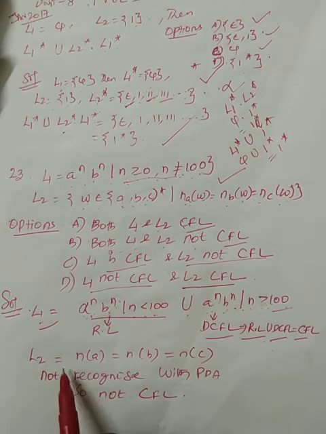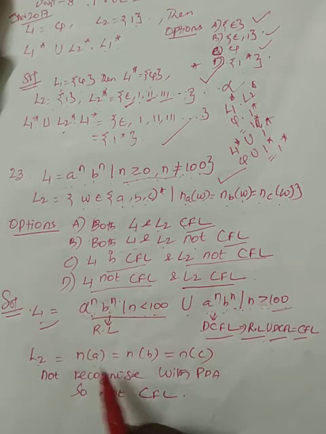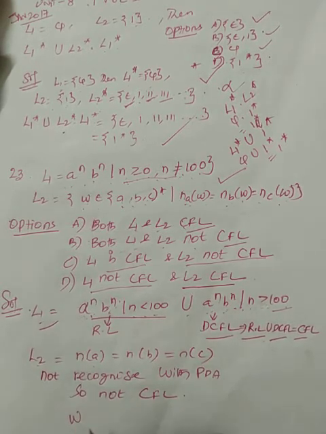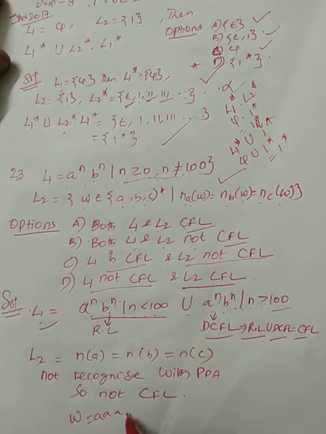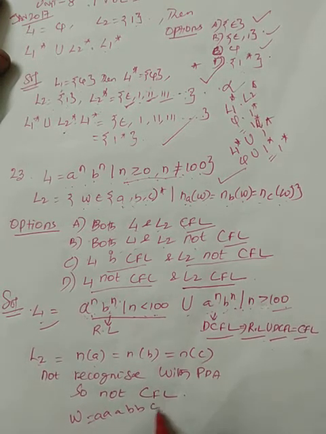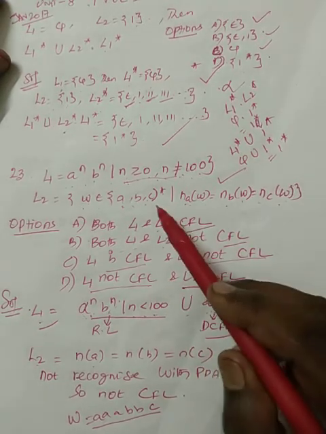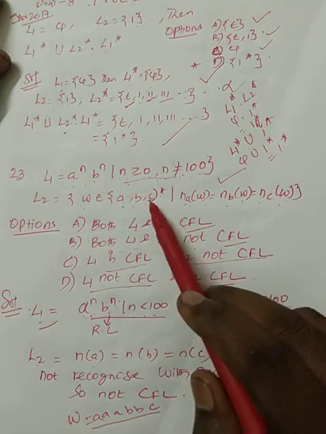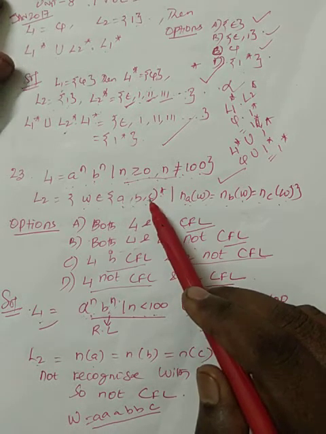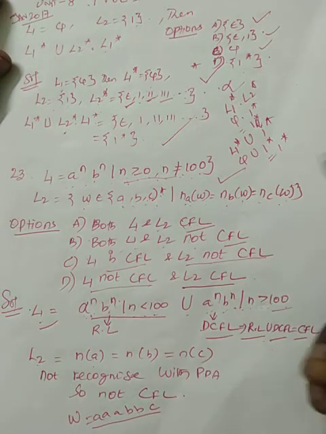Next is L2, the number of A's present in such a W. For example, if you take W as A, B, B, C, like that. Since they said it is over star, we cannot conclude how many C's occur, how many B's occur, or how many A's occur.